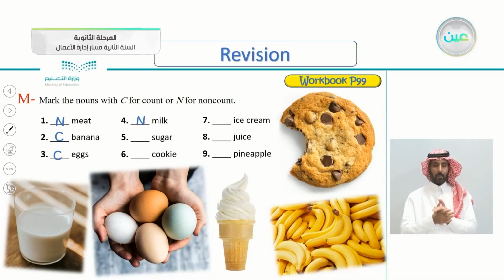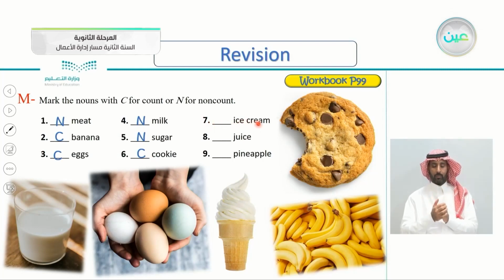What about sugar? What about sugar? Do we say one sugar, two sugars? No, of course. You can maybe say one cube of sugar, two cubes, and so on, or one spoon, but you can't count the sugar itself. What about cookie? Cookie. So number six is C. C is for count, not cookie. You can count them. One cookie, two cookies, and so on.